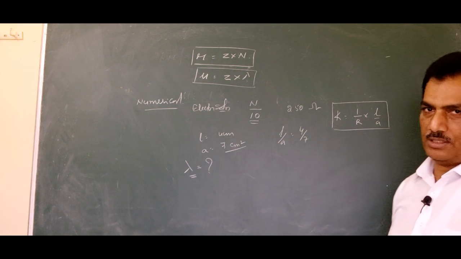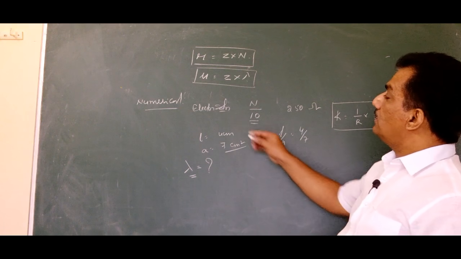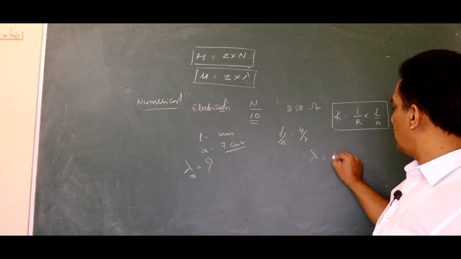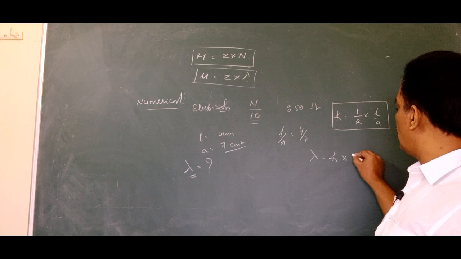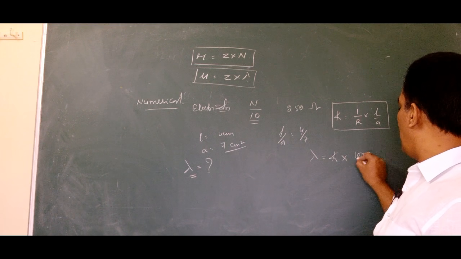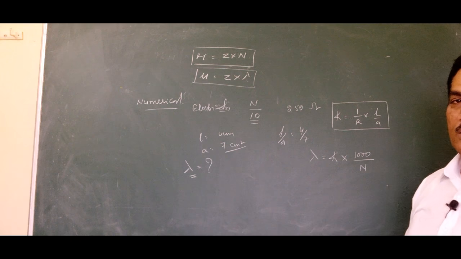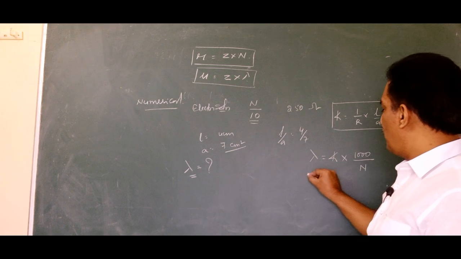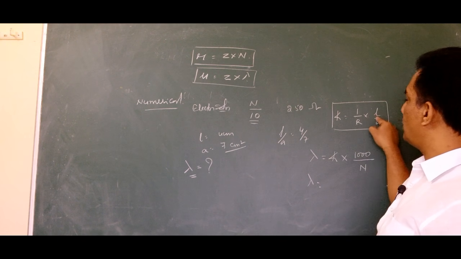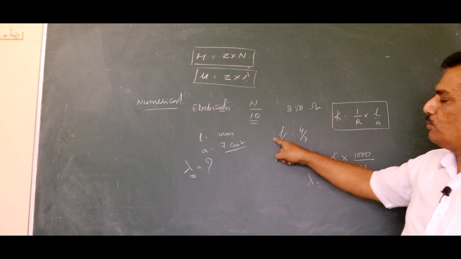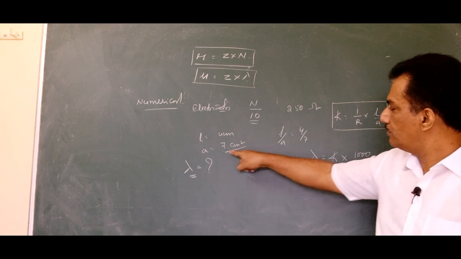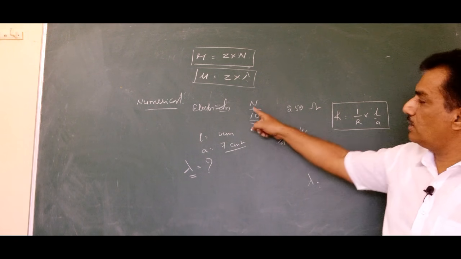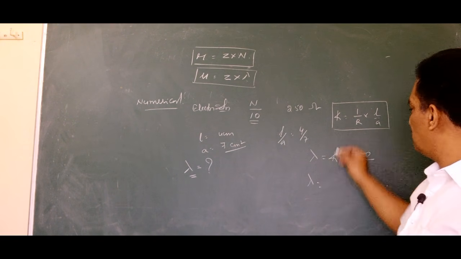Clear? Now the equivalent conductance lambda is equal to kappa into 1000 by normality. I think now you are getting the idea how to solve, is it not? Here the L value they provide, the A value they provide, R is given, and normality is also given. So just substitute those values.